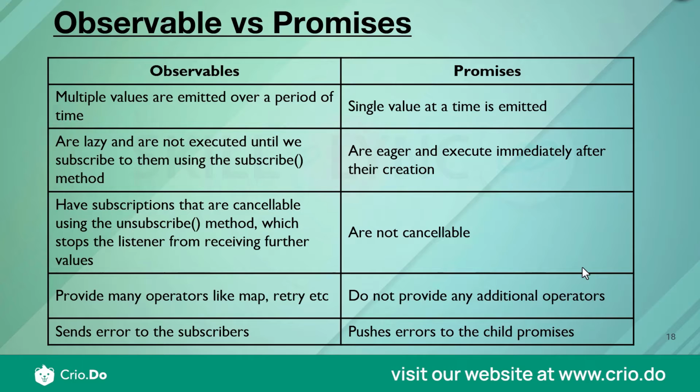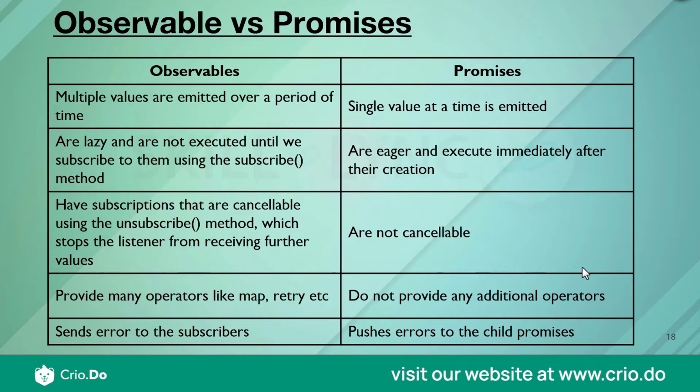Using an observable I can just unsubscribe. But in promises, say I have a chain of promises getting executed and one of them is taking some time, I don't have any means to cancel it in between. That is another advantage which observables have.